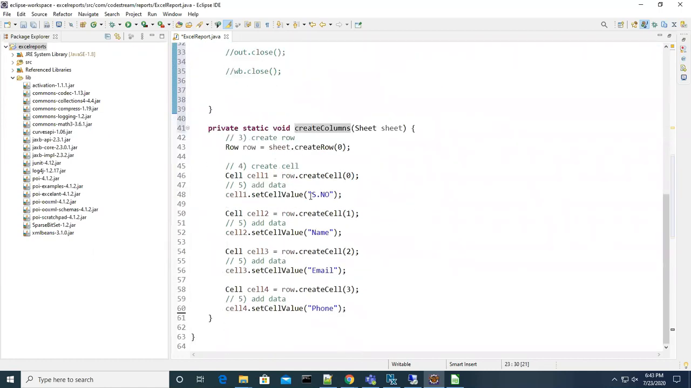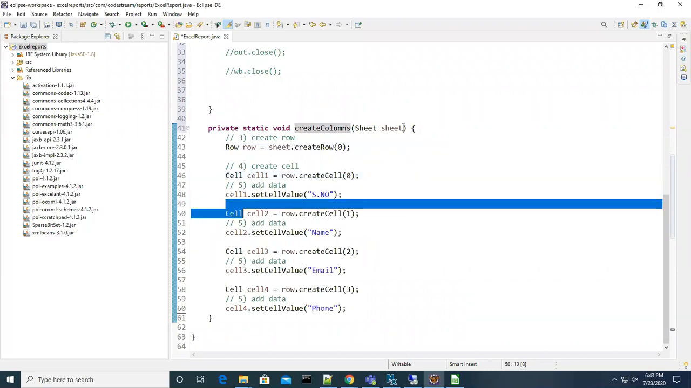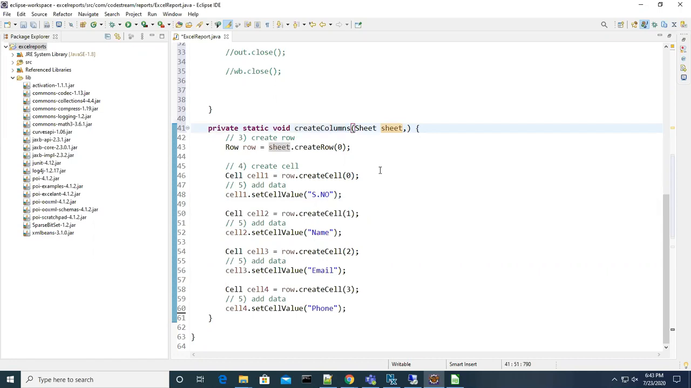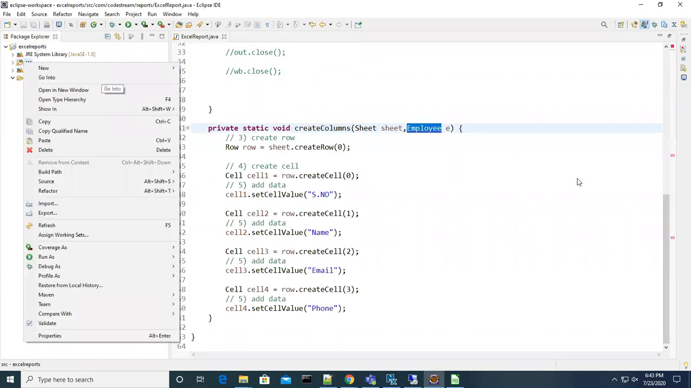If you want to make it dynamic, I want to pass these values dynamically, the rows and cell data also dynamically. Then you can pass one more input, employee. What is the meaning of this employee object? It contains all the information. Okay, I'm just creating it, guys. I think, what is the time now? Okay, it has taken all of it.